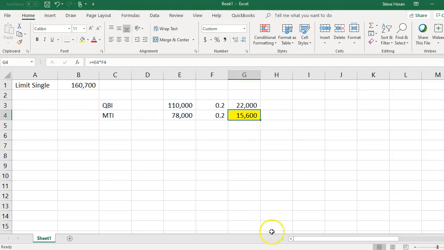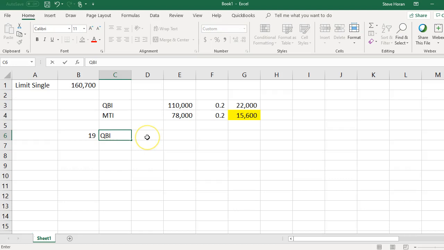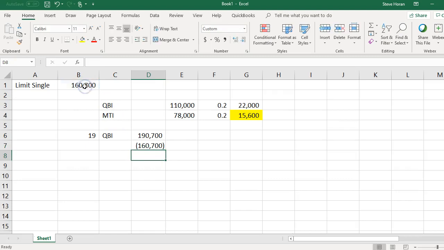So we'll go back to here, and this will be for question 19. He had QBI, and the amount that they gave us was the $190,700. From that number, I subtract the limit for being single, the $160,700 right here. So the net number is $30,000. The $30,000 is what's left over.